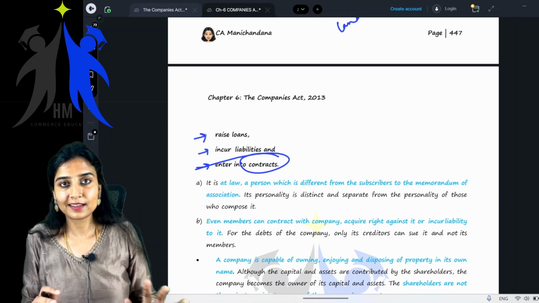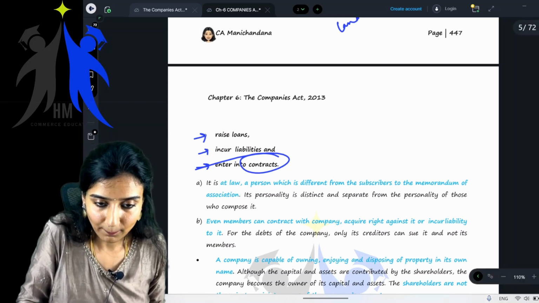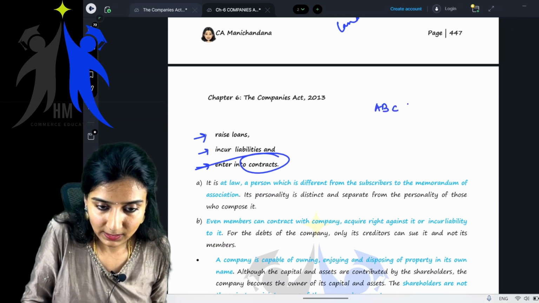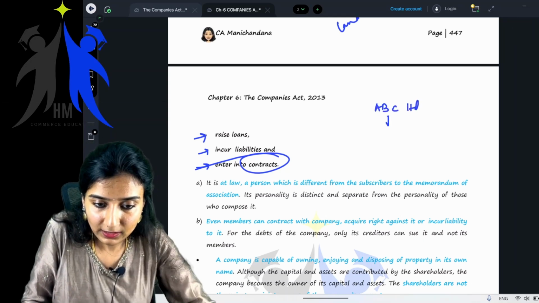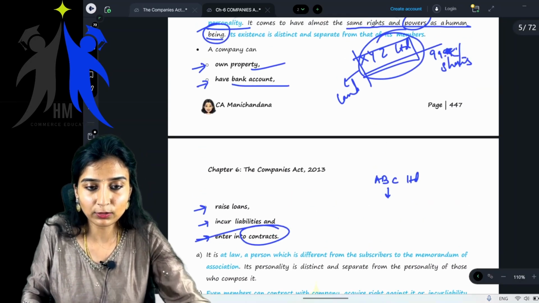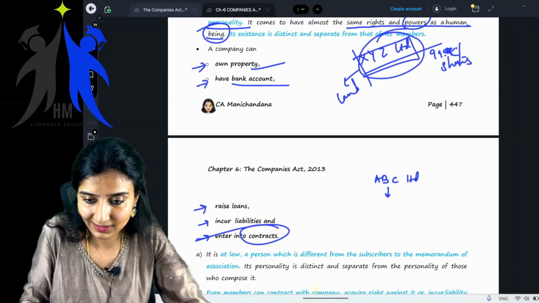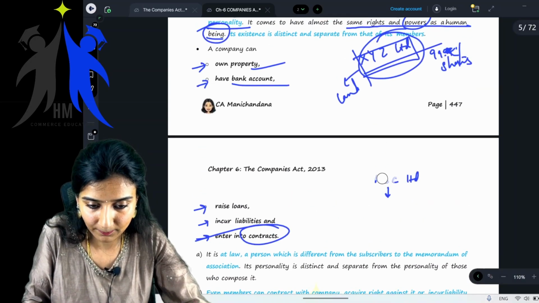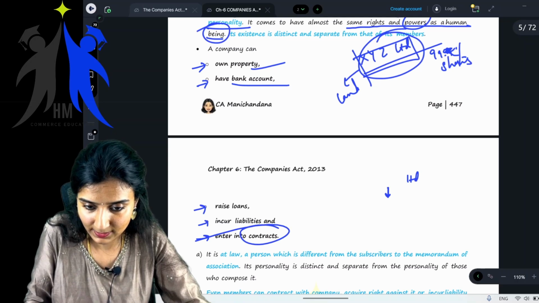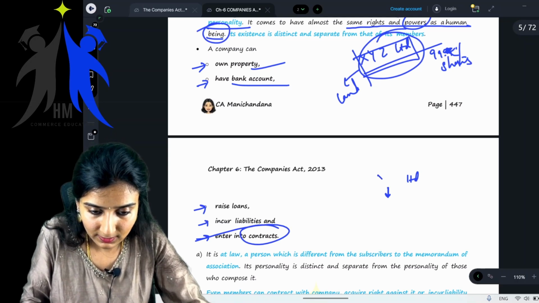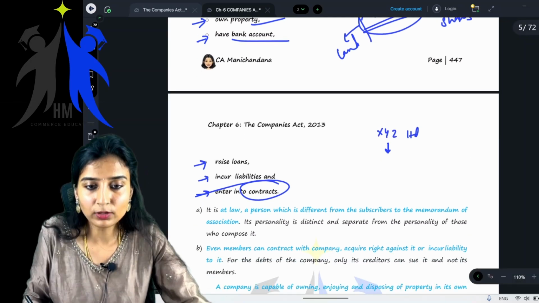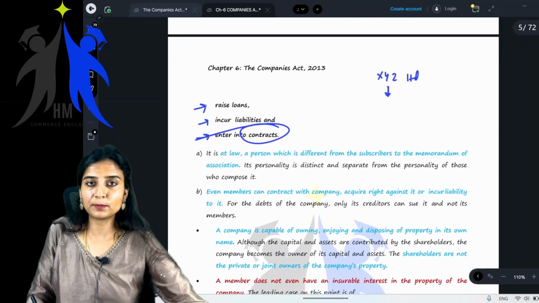Getting it? So say, for example, ABC Limited company can enter into a contract with me. No, I told you, not ABC. I had taken an example of XYZ. Okay, let me continue with the same example. XYZ. I told you I am a member of that particular company.